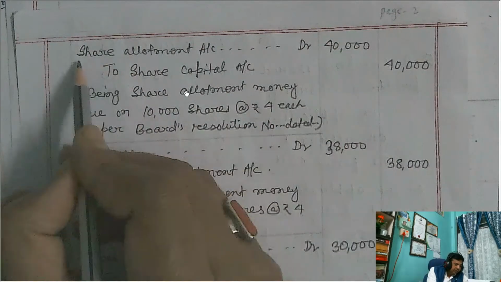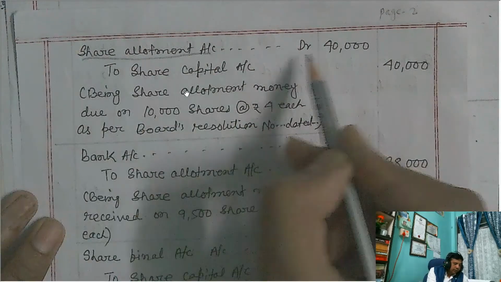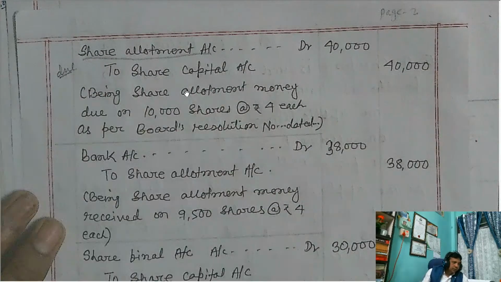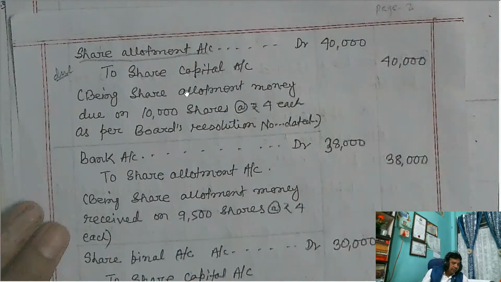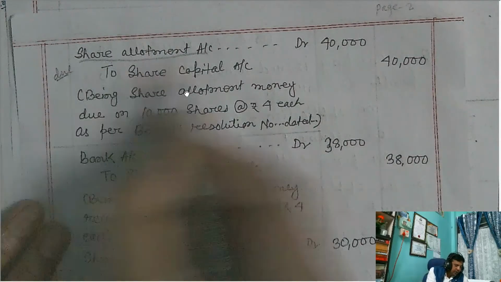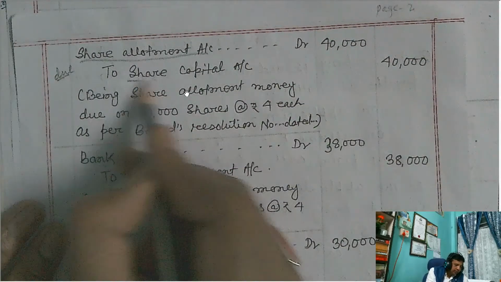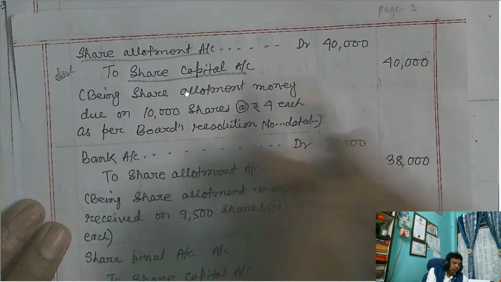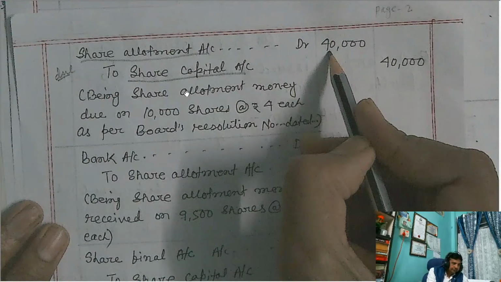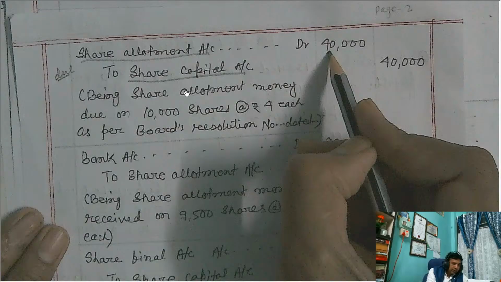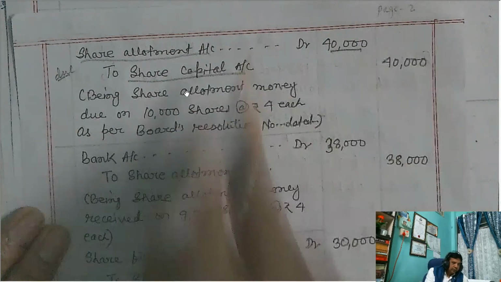This is share allotment account debit. This is called a due entry. Once the shares are issued, subsequently the amount becomes due from the shareholders, and that is why share allotment account is debited to share capital account. So the total amount due on share allotment, that is the allotment money, is 4, so 10,000 into 4, 40,000. This is the total amount due.